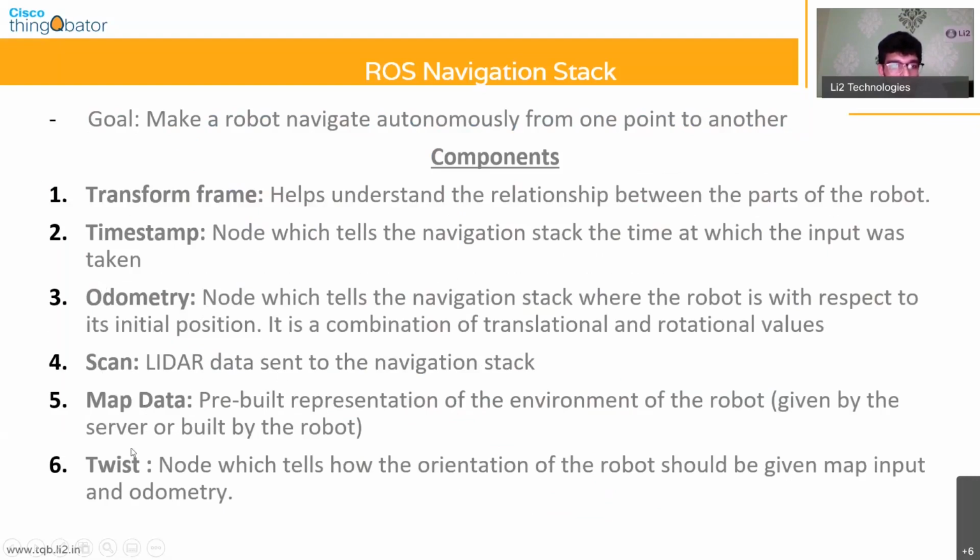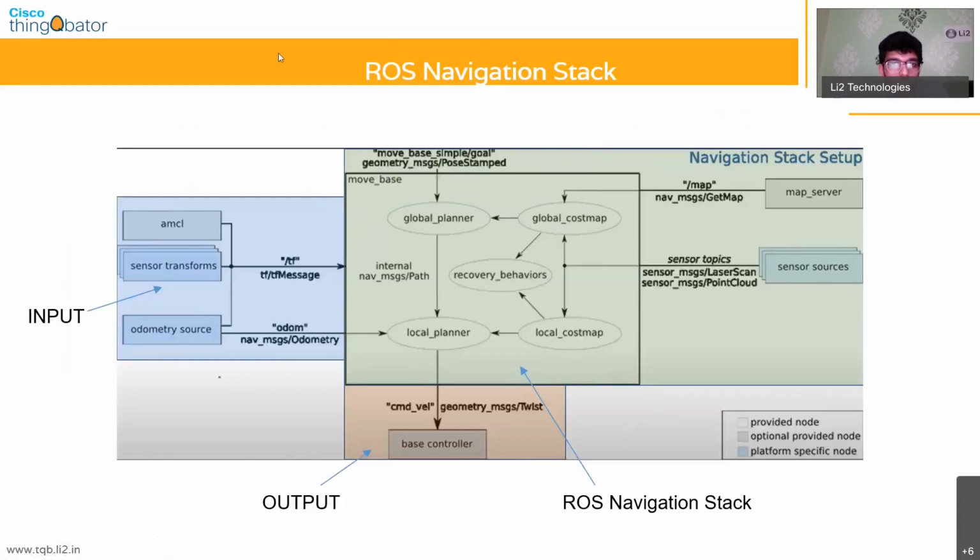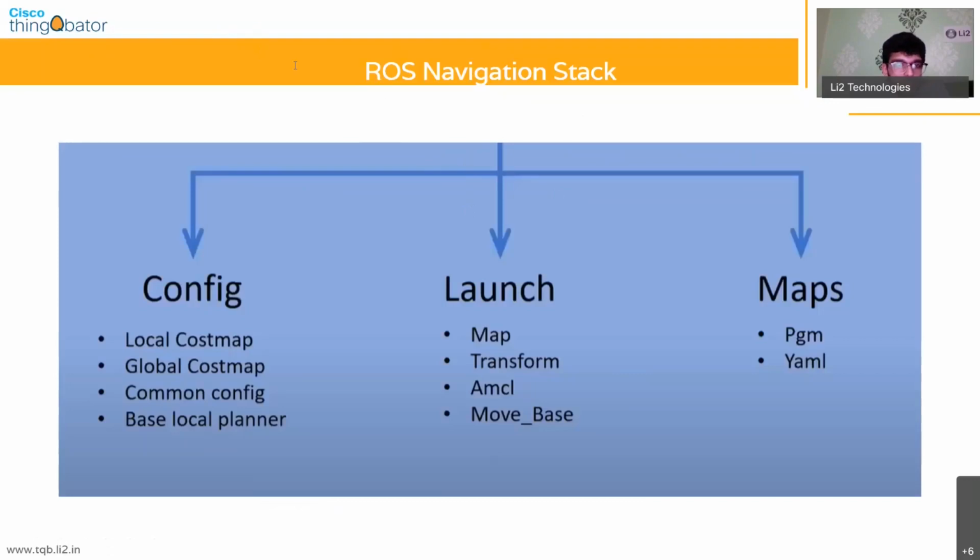And twist refers to the output of the ROS navigation stack, which basically tells you what the orientation of the robot has to be. And the move base package within ROS allows you to plan the path from the initial point to the destination.